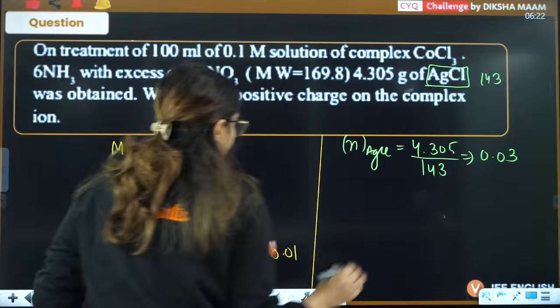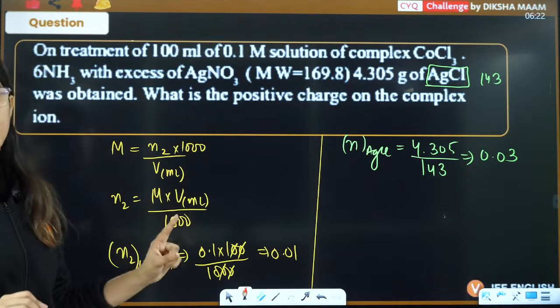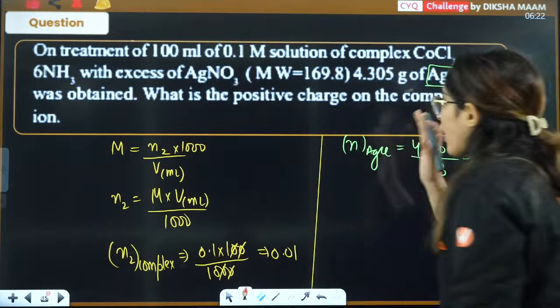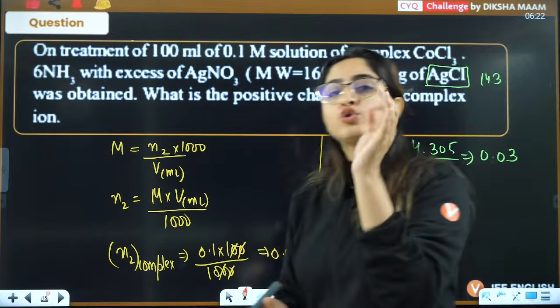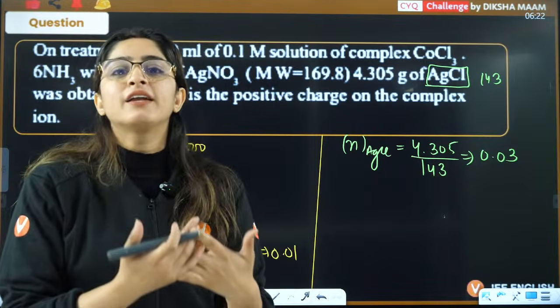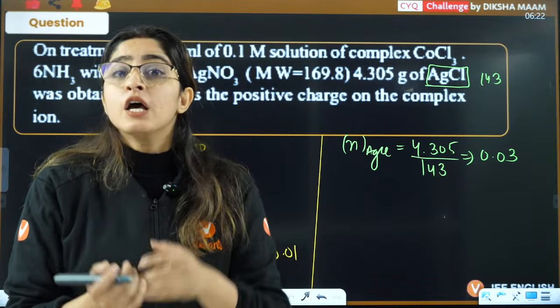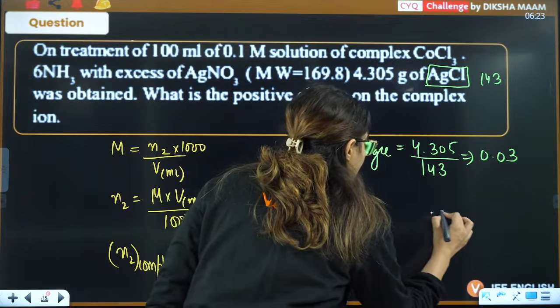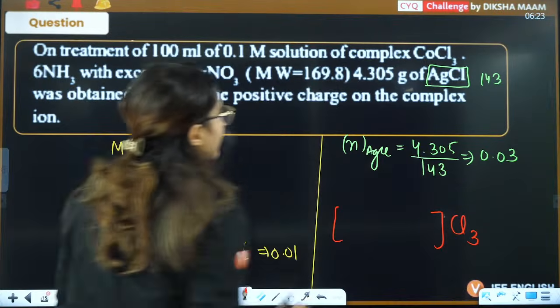Now see one thing: when you have 1 mole of complex, you have 3 moles of AgCl. According to Werner's theory, those Cl which are outside the complex are precipitated after the reaction with AgNO3. That means 3 Cl are outside the complex.